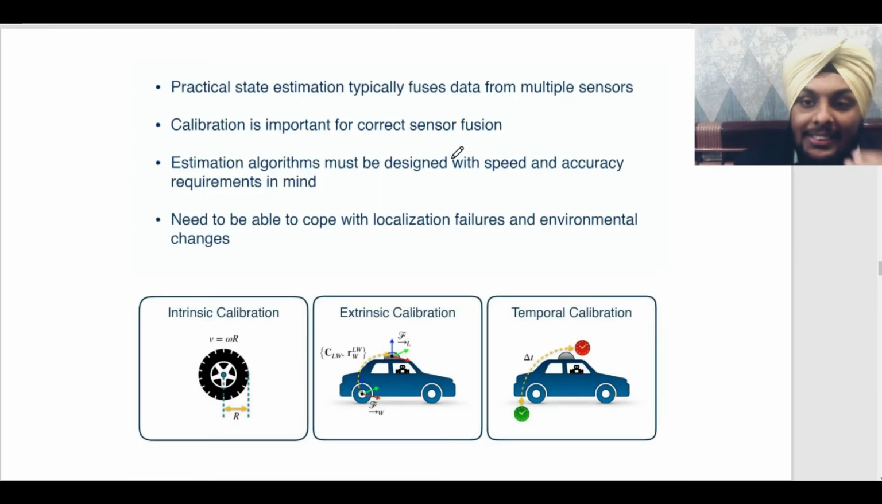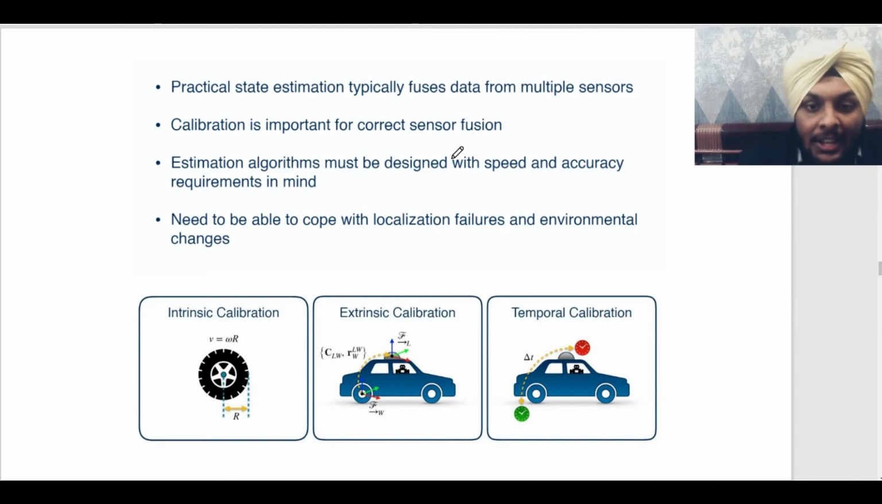Right? Then comes sensor calibration. That is very important because you have to take into account all the latency of the sensors and make sure that the output from them comes at the same time so that the computer can make a valid decision.